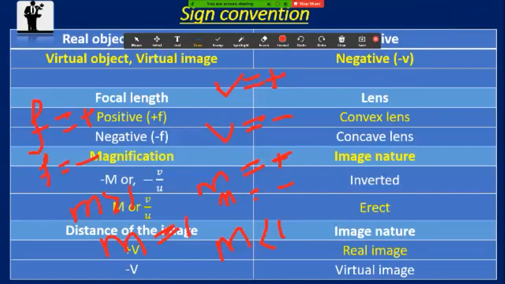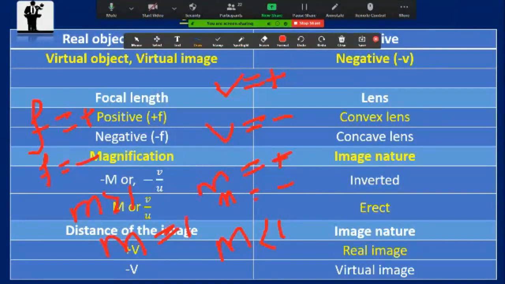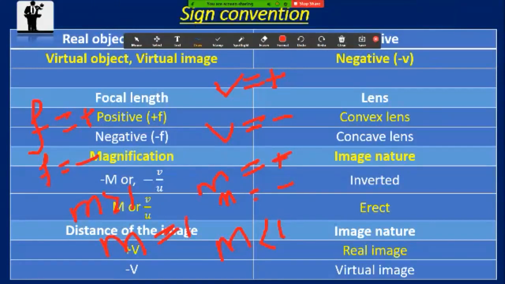Now, is it clear about the sign convention of image formation by concave and convex lens, boys? Sir, please repeat V positive and V negative. Okay, please try to understand.